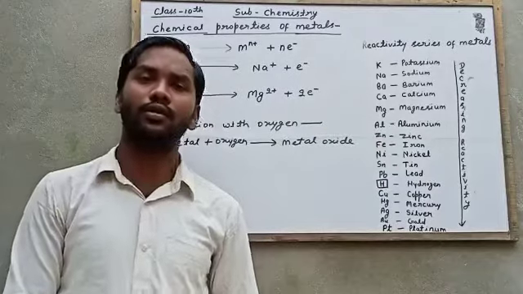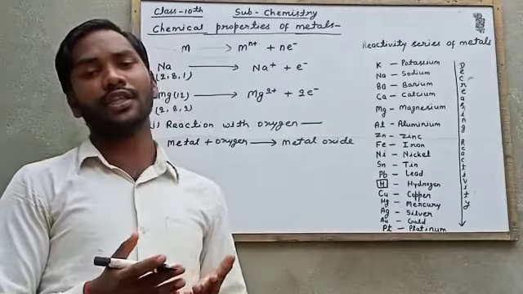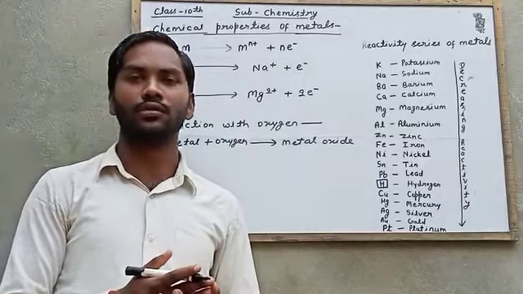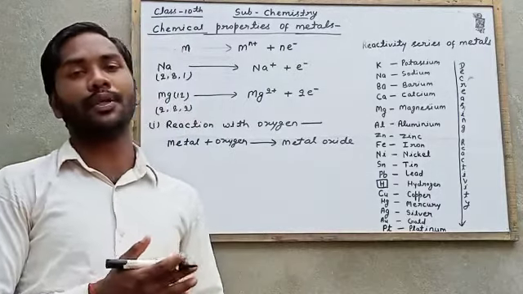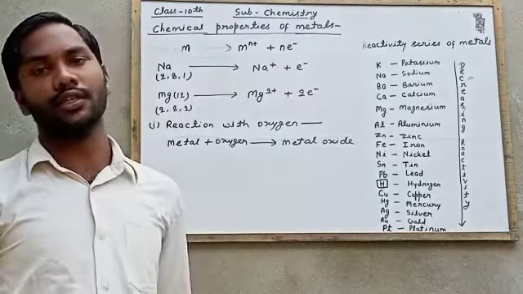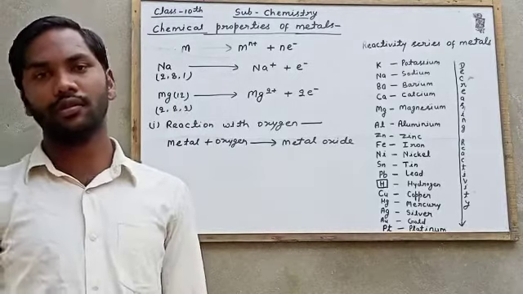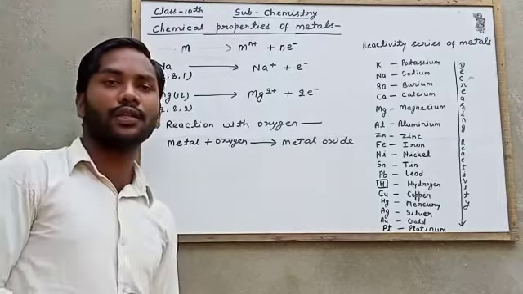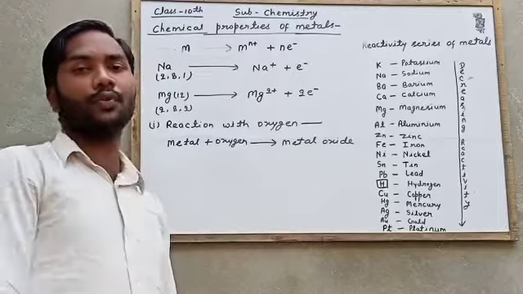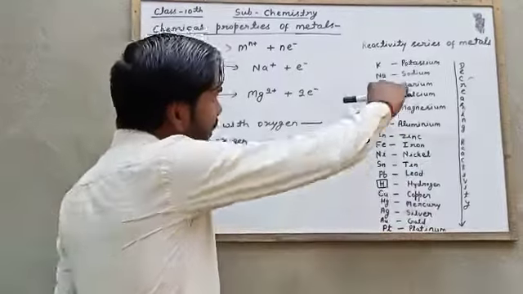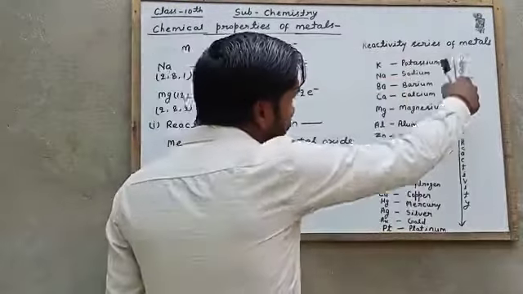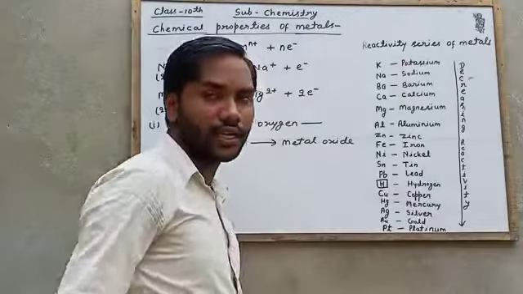However, their reactivity is different. Different metals show different reactivity with oxygen, for example sodium and potassium. You can see the reactivity series. This is the decreasing order of reactivity.